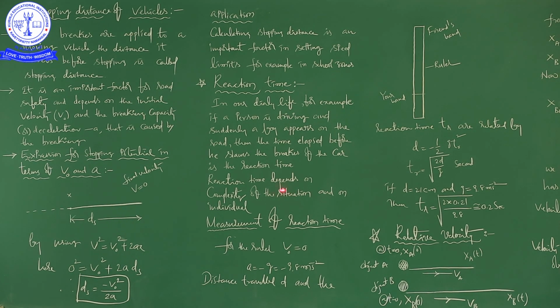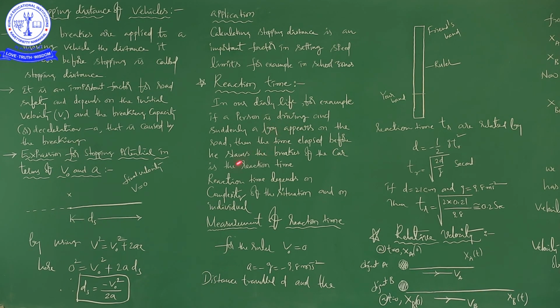Okay, right. So reaction time is nothing but the time elapsed before he presses the brakes of the car or any vehicle. Here we are discussing the factors reaction time depends on: the complexity of the situation and the individual.